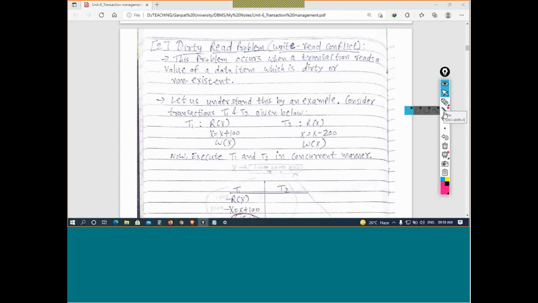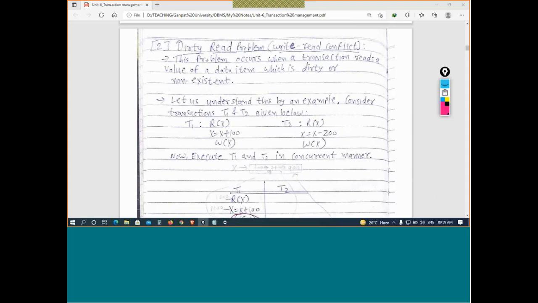Let us understand this dirty read, or write-read problem, with the same example. We are keeping the same transactions: T1 adds 100 to the account, and T2 deducts 200 rupees from the X account.